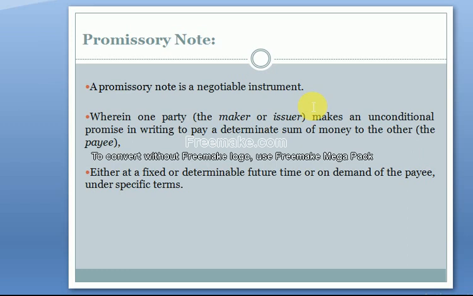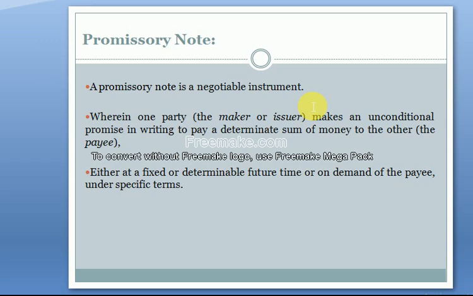Sometimes the payee demands. Time is not specified in the promissory note, so when the payee demands, the maker will make arrangements for the payment to the payee. And sometimes a date is specified in the promissory note, so when that maturity date comes, the maker is liable to make payment to the payee.